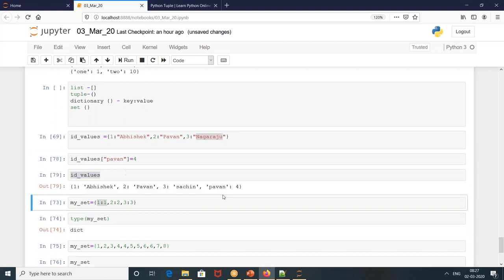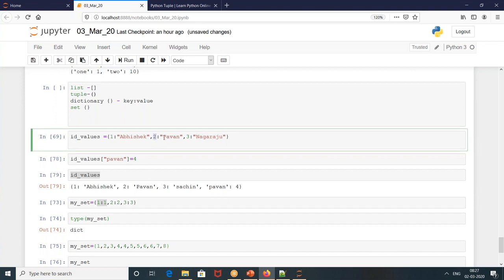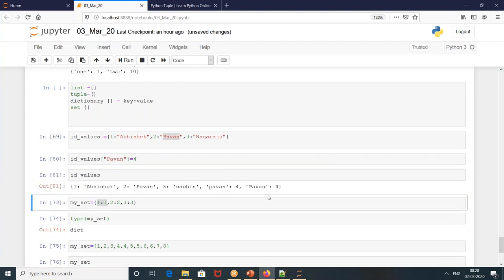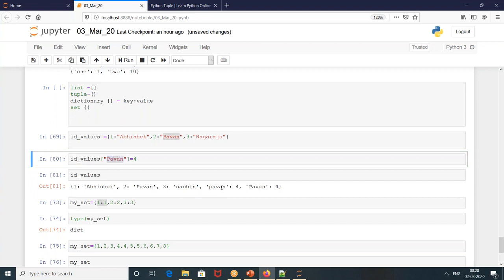It's adding. So you can pull a key and change the value for it. But you cannot pull a value and change the key for it. That won't happen. You might say, okay, you wrote a small Pawan here, it is not understanding. Let me run and show you that. Every time I write Pawan here, it is thinking Pawan is a new key.